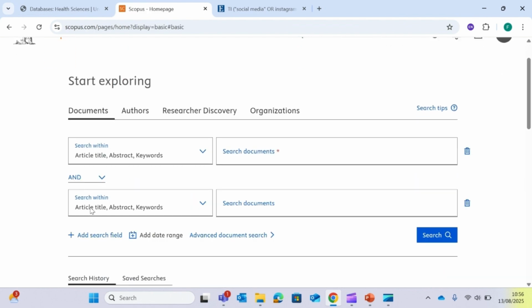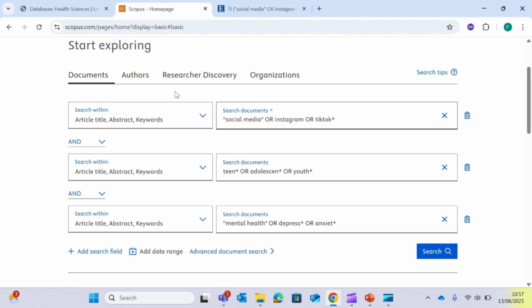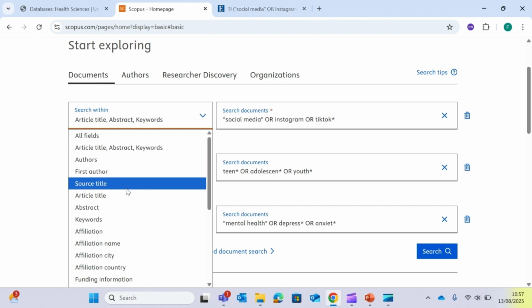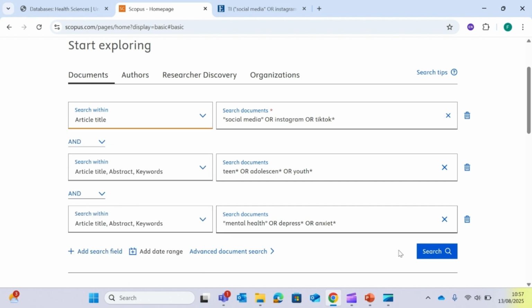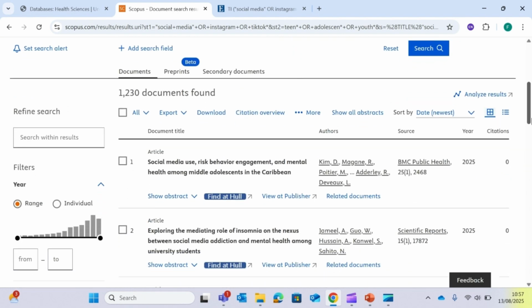If we add search fields, you can now see it looks very similar to the EBSCO platform, and we can basically use all the same techniques. So we can add our search terms in, and rather than a keyword search, we can also limit it to title as we did with EBSCO. And again, you can start scrolling through your list of results.